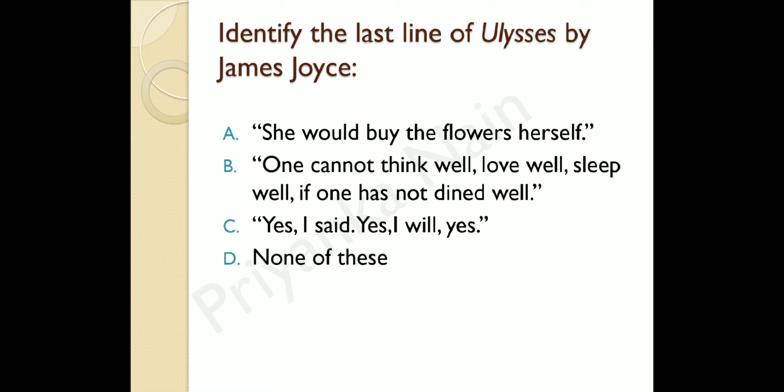So which is the correct answer? Which is the last line of Ulysses? C is the correct answer. Yes, I said, yes, I will, yes. It is the last line of Ulysses, a novel by James Joyce, because she would buy the flowers herself is the opening line of Mrs. Dalloway by Virginia Woolf, and one cannot think well, love well, sleep well if one hasn't dined well is a line from A Room of One's Own. The right answer is, yes, I said, yes, I will, yes. So C is the right answer. This is the last line of Ulysses by James Joyce, right?